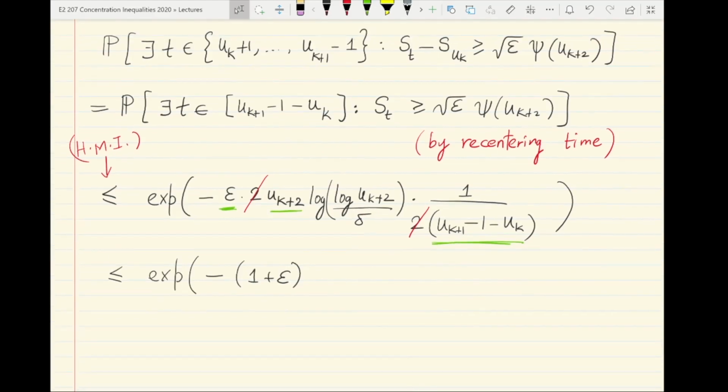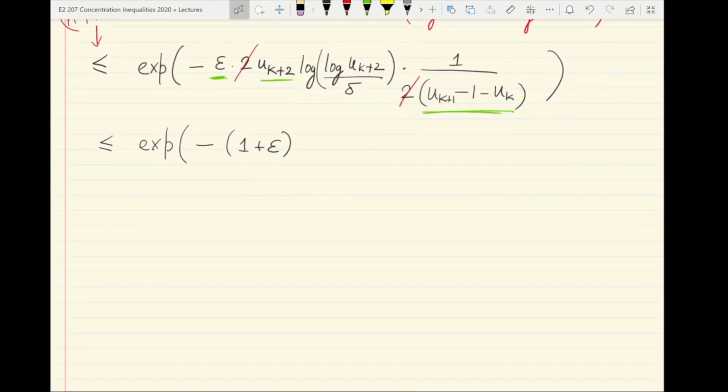It essentially says that there is a factor of 1 plus epsilon increase in the scale, and at the same time it also saves you many union bounds at the top level. There is an exponential reduction. So log of u_{k+2} by delta.